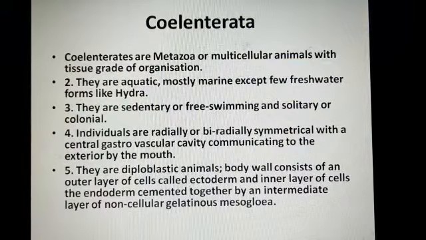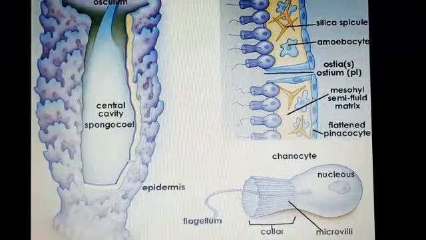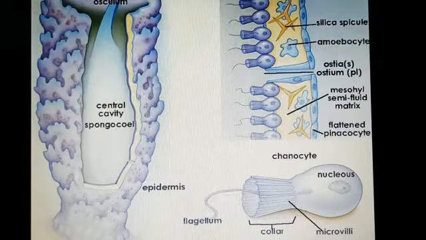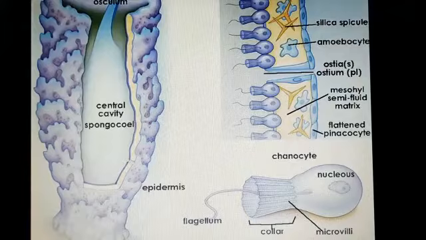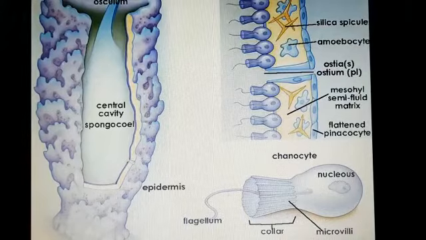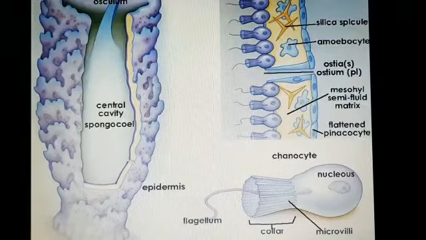Now the second phylum is Coelenterata. Student, one more important line you have to note in your fair notebook: in Porifera, a canal system is found. What is the canal system? Water enters with ostia, then spongocoel, then osculum. So it has a canal system.